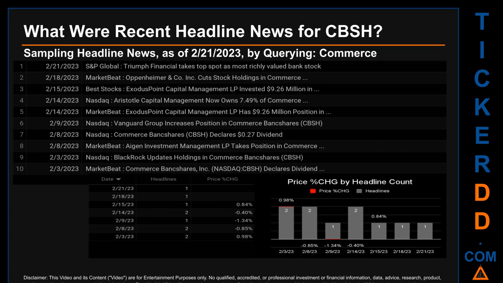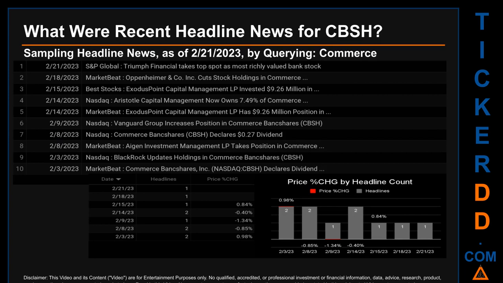What were recent headline news for CBSH? Today, Tuesday, February 21, 2023, I sampled one of our news aggregators for latest headlines for this ticker. I did so by searching specifically by a keyword that may appear, broadly, in the title or the body, of discoverable news articles. The keyword that I used was the entity name for CBSH, which is Commerce Bankshares, Inc. The results show 10 unique headlines, published across 7 unique dates. Publication dates spanned 18 days.